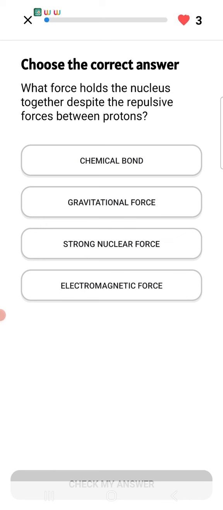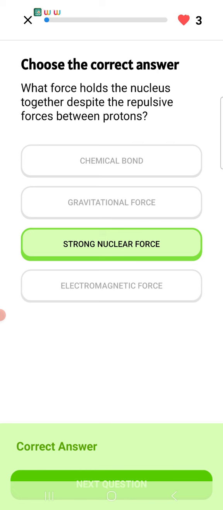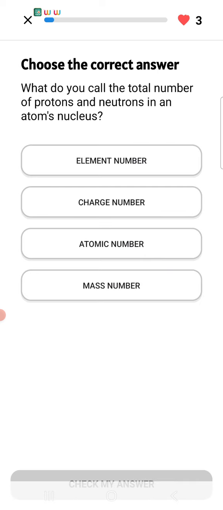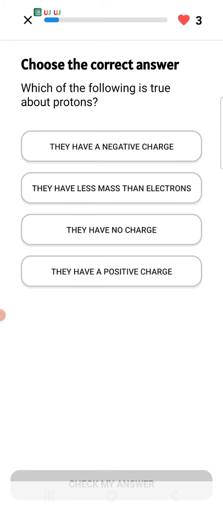Choose the correct answer. What force holds the nucleus together despite the repulsion force between the protons? The strong nuclear force. Right. Okay. Next, what do you call the total number of protons and neutrons in an atom's nucleus? You know about that. In the nucleus of an atom, there are two constituents, one proton, another neutron, which are the nucleons. The number of protons plus neutrons is nothing but the mass number. Right.